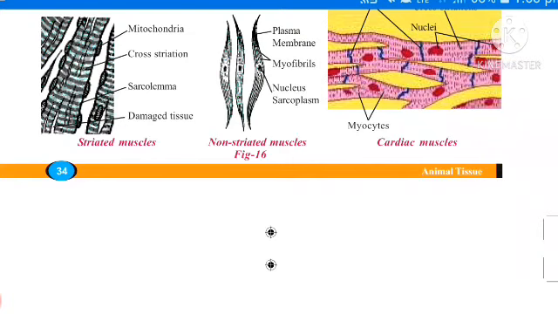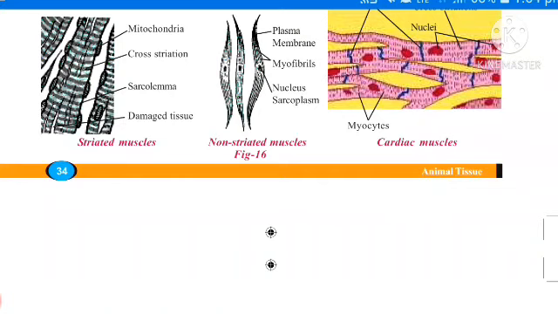and skeletal muscles. Why is this muscle called striated muscle? It contains striations, meaning light and dark bands, which appear clearly in this diagram, in this picture. See here, cross striations are present. Striations means bands. They have alternate light and dark bands. So it is called striated muscle.